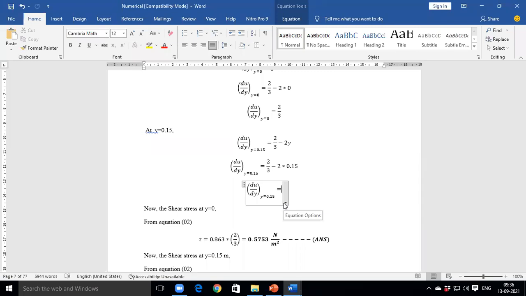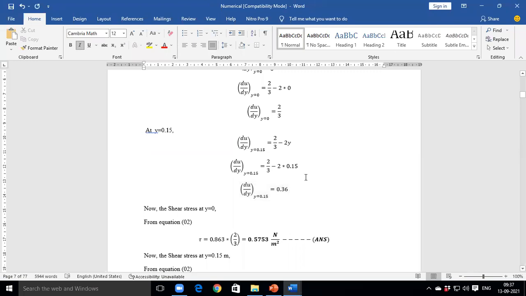Tell me fast. Is it understood or not? What will be the value? 0.36.